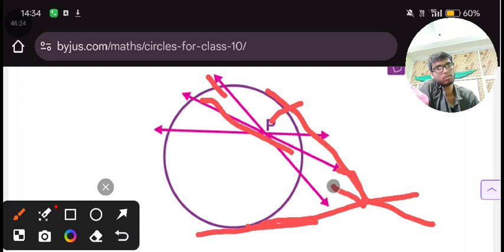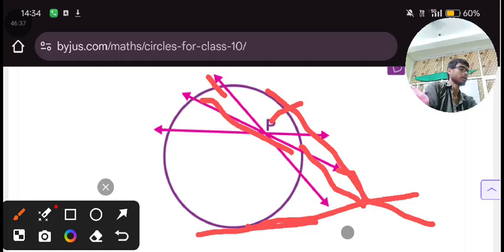If you do like that, it is not a tangent. This is not a tangent. It is going on both sides to infinity. Here you can see it is touching, but if you draw ahead of this, it will go inside the circle, and it is not a tangent, as you know.